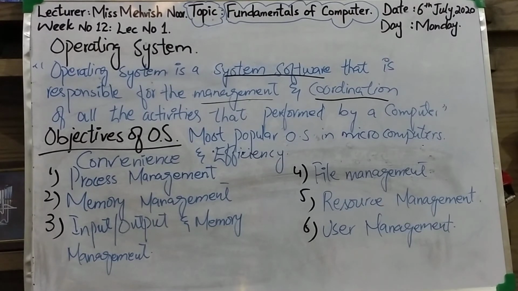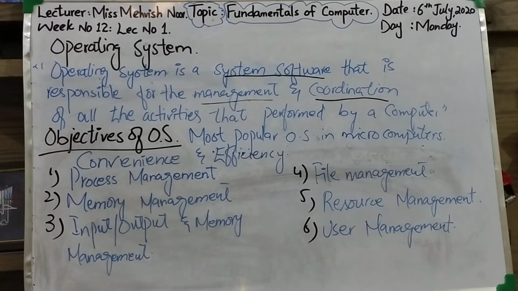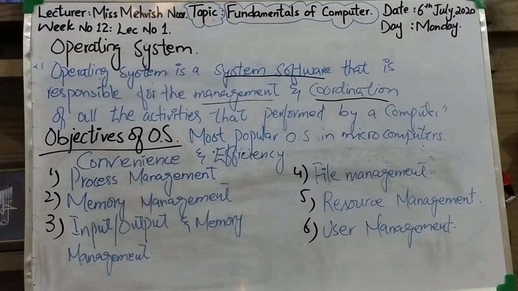So, how to explain these management processes or these functions of operating system? First of all, process management. How to describe it? Process management is an essential part of an operating system.